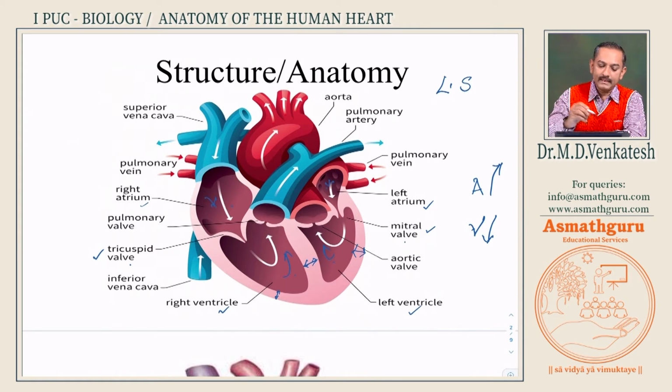Here we can see the right atrium has the opening of superior and inferior vena cava. It brings all the deoxygenated blood. Please don't call it impure blood. You should always refer to it in a scientific way. It is called deoxygenated blood. That is, blood filled with carbon dioxide, having used its oxygen, comes from all cells, all tissues, from all parts of the body to the right atrium.